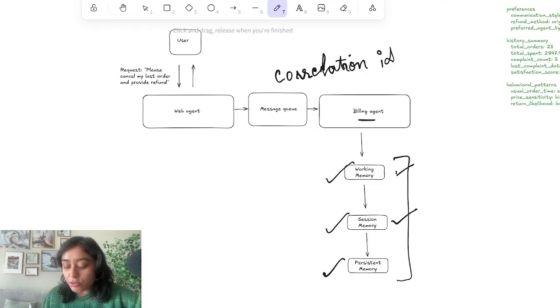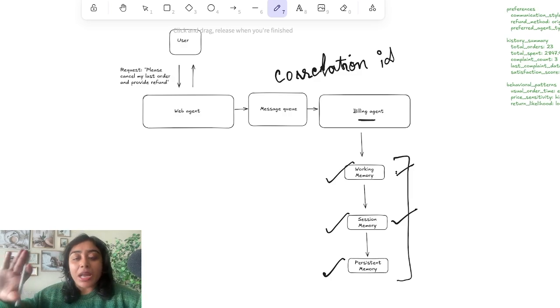Session memory is usually stored in something like a key-value database such as Redis and so on. Why we need a key-value database for session memory is because the key would be the session ID and it would have all the variables corresponding to that particular session, like request details, customer conversation, context details, and so on.